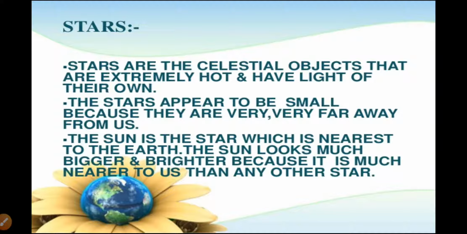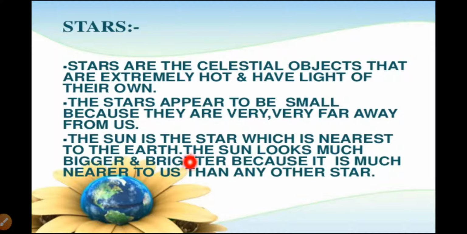Now stars. We know that stars are celestial objects. They are extremely hot and have light of their own. The stars appear to be small because they are very far away from us, and the sun is the star which is nearest to the Earth.